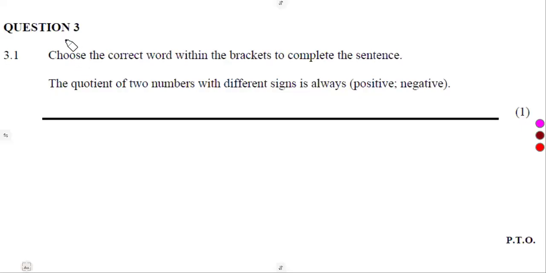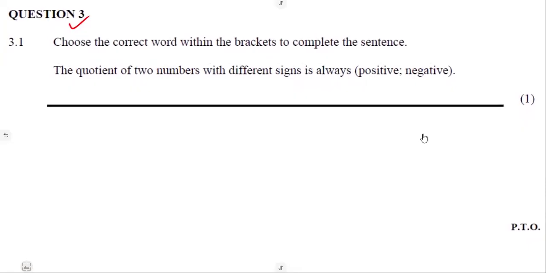So moving on to question number 3, where we are given the first part 3.1, that is choose the word within the brackets to complete the sentence. The quotient of two numbers with the different signs is always what?